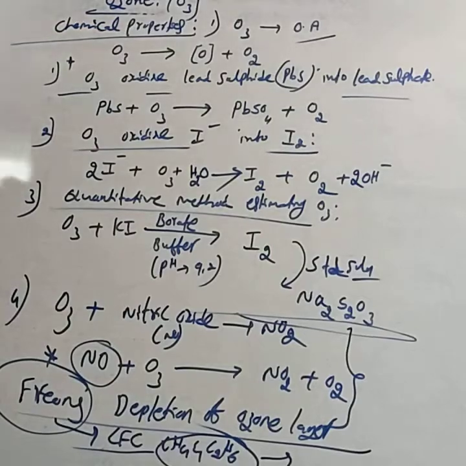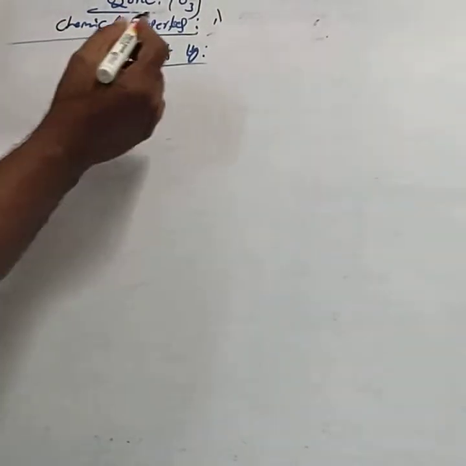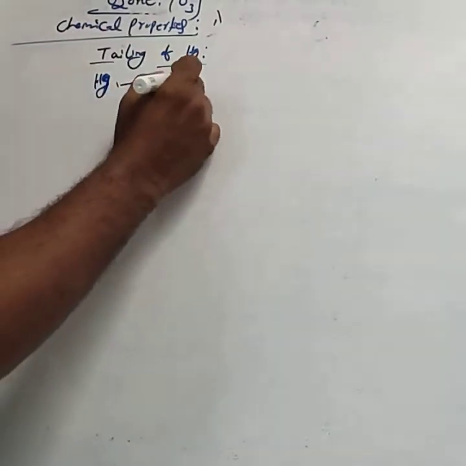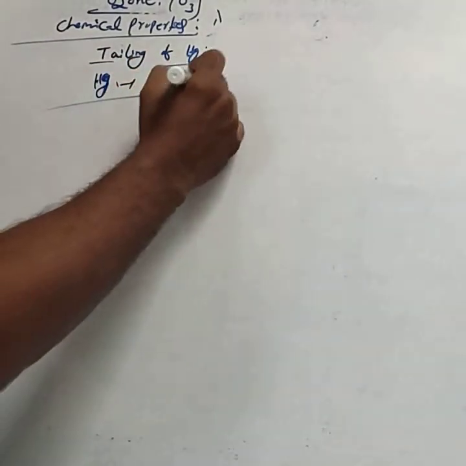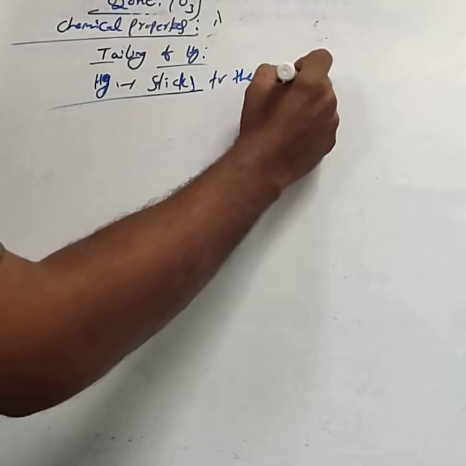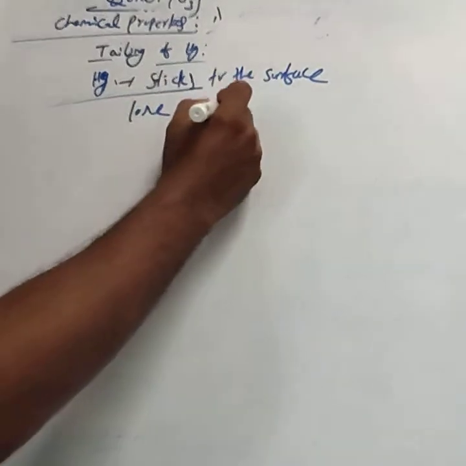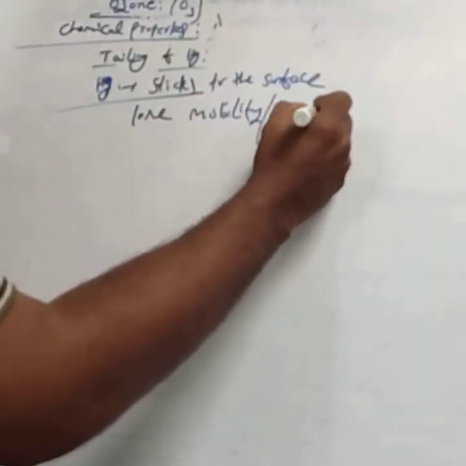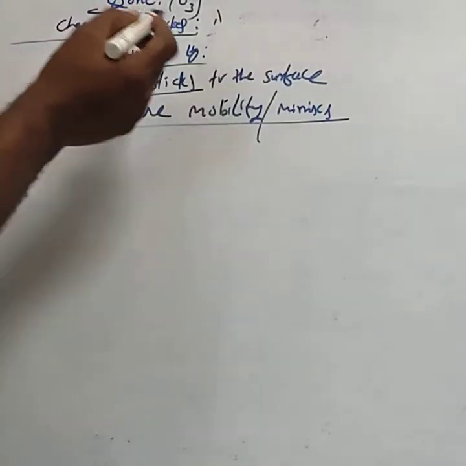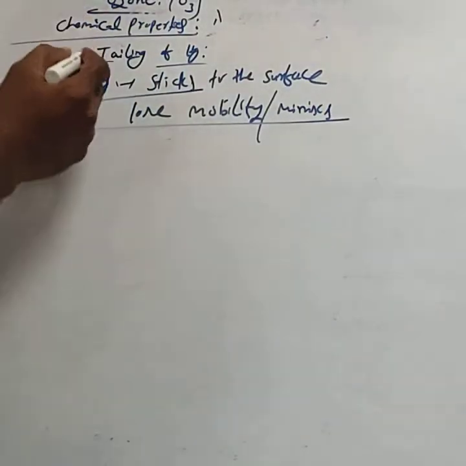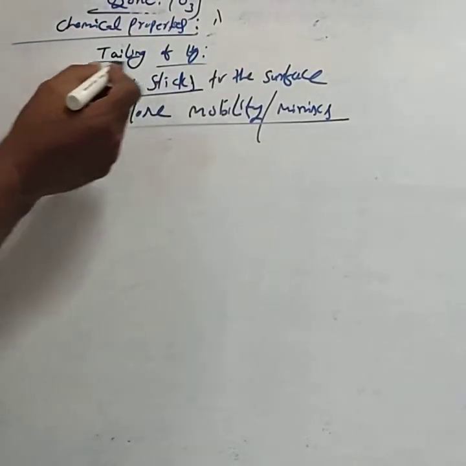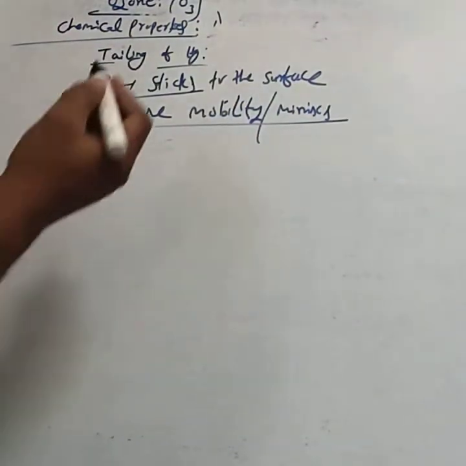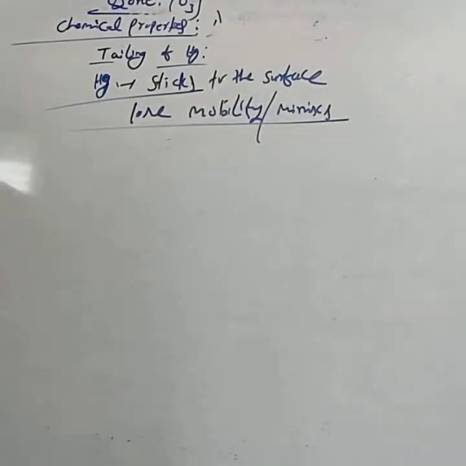Next, consider tailing of mercury. Tailing of mercury means mercury sticks to the glass surface and loses its mobility or loses its meniscus.